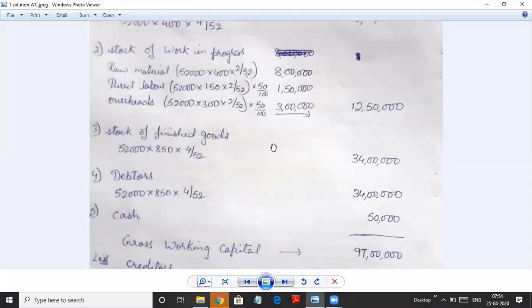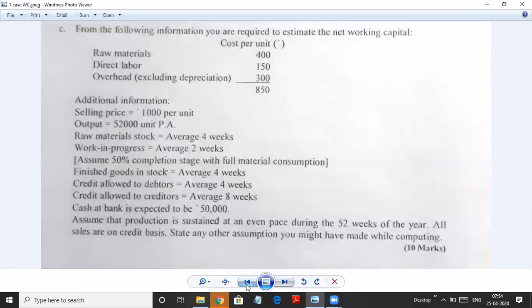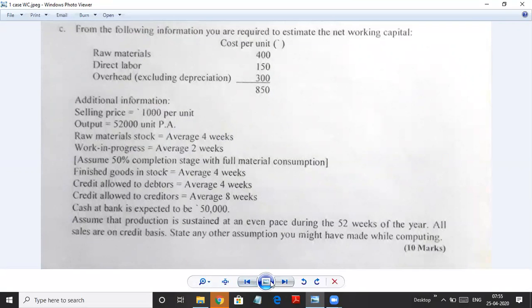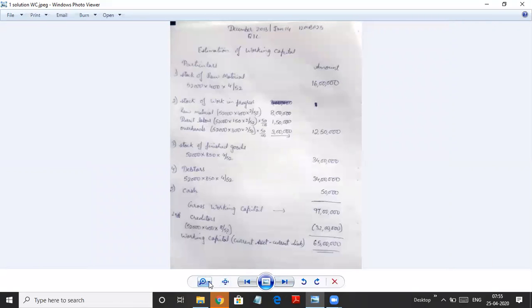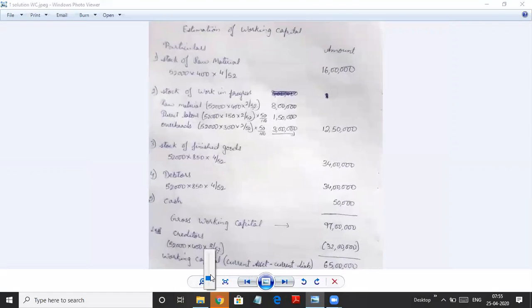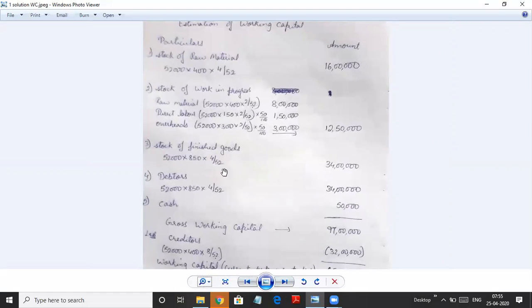After raw material and work in process, the next is the stock of finished goods. Now finished goods are goods that are ready to sell. So we take the total cost. The total cost given in the question is 850 rupees, adding all the three: raw material, direct labor, and overhead. So for finished goods, I'm taking the total cost. Stock of finished goods is 52,000 units into 850, that's the total cost. And finished goods remain in store for 4 weeks. So they are in stock for 4 weeks. So we're doing 52,000 into 850 into 4 by 52. So that comes to 34 lakhs.